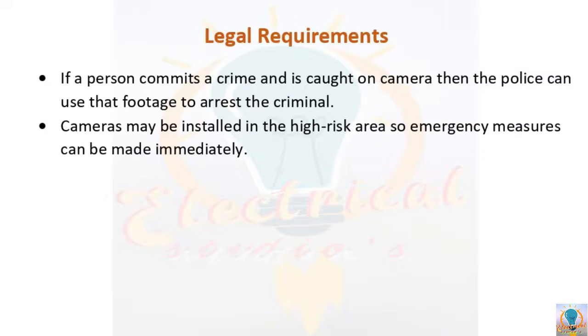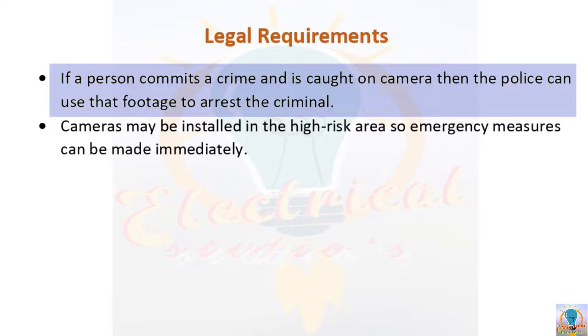Clear? Now at last, coming to the legal requirements. Your CCTV system can also be very useful in many legal requirements, like if a person commits a crime near your building and is caught on your camera. Here I am considering a case where a person is trying to murder someone in front of your shop at midnight when there is no one to see him, but his crime is recorded in your camera. In that case, police can use that footage to arrest that criminal.